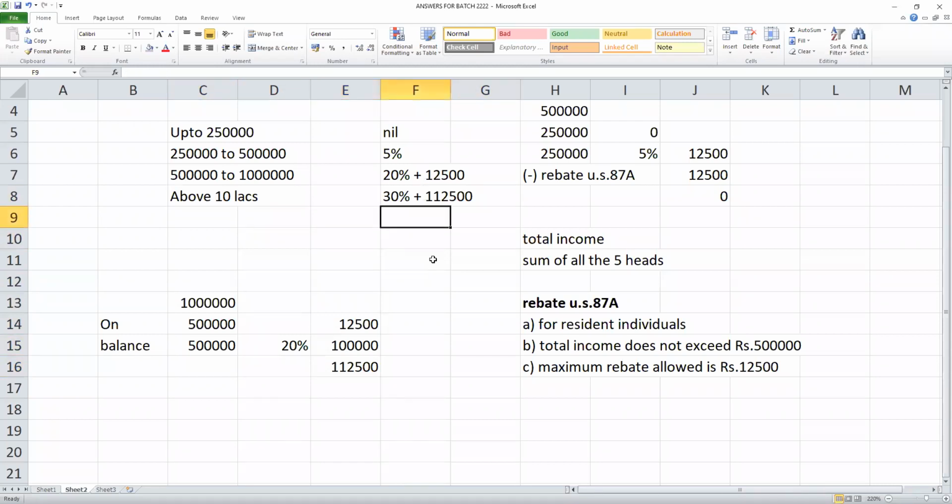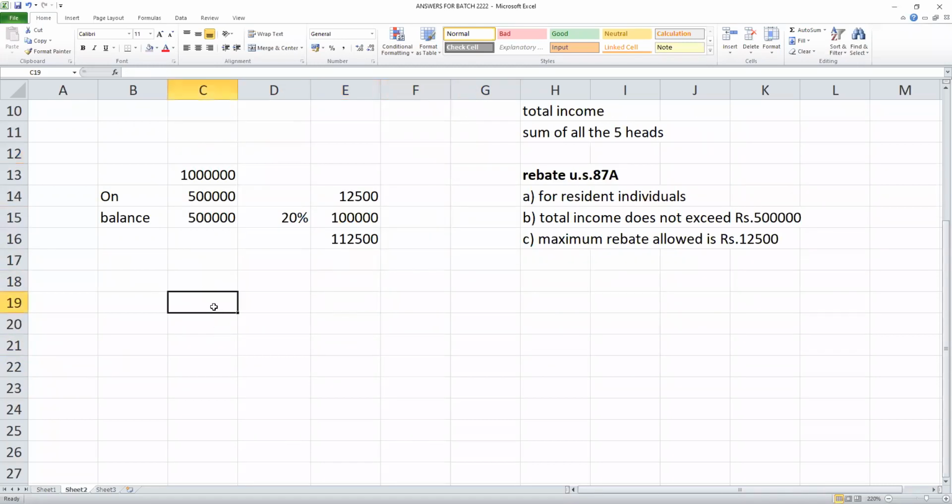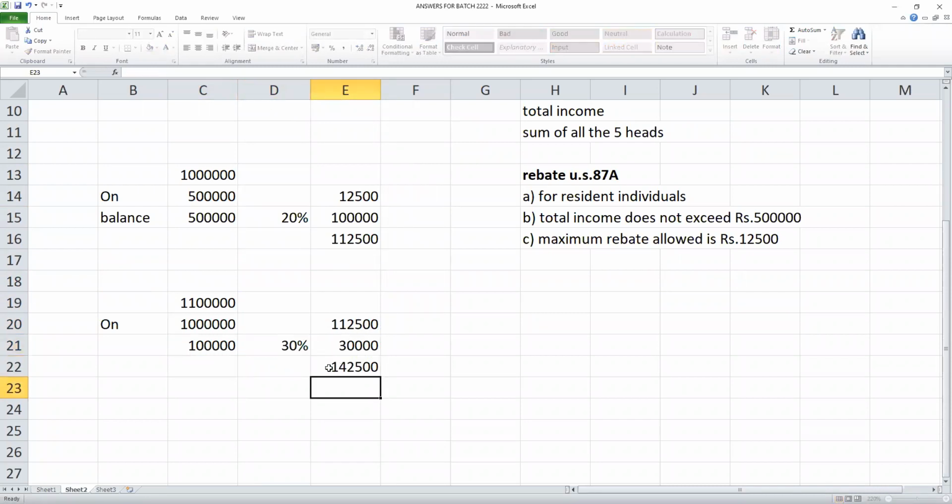Above 10 lakhs, 30%. What I mean is, suppose your income is 11 lakhs, students. On 10 lakhs, same method, 1,12,500. Then if the balance goes above 10 lakhs, what is the rate you have to apply? 30%. So my overall tax is this, 1,42,500. Now you can answer anything.